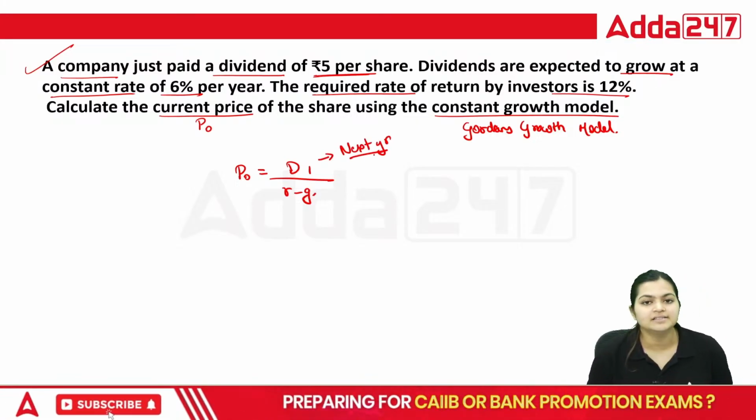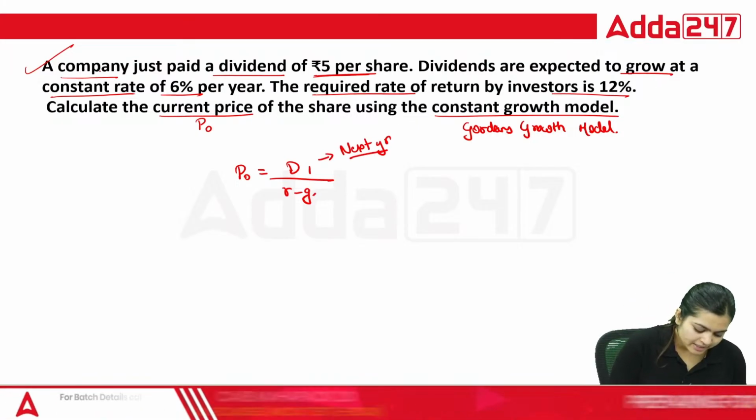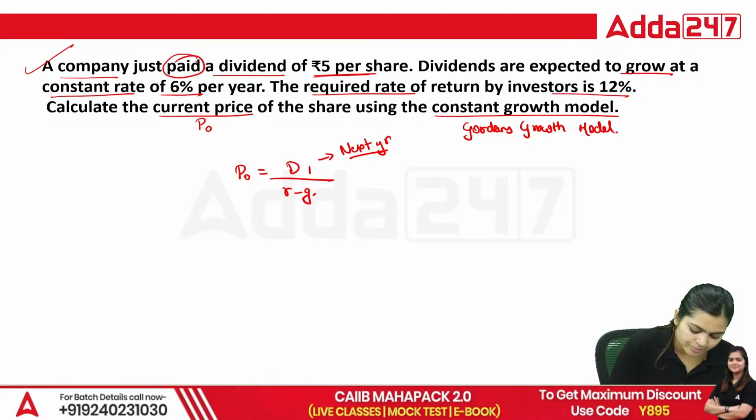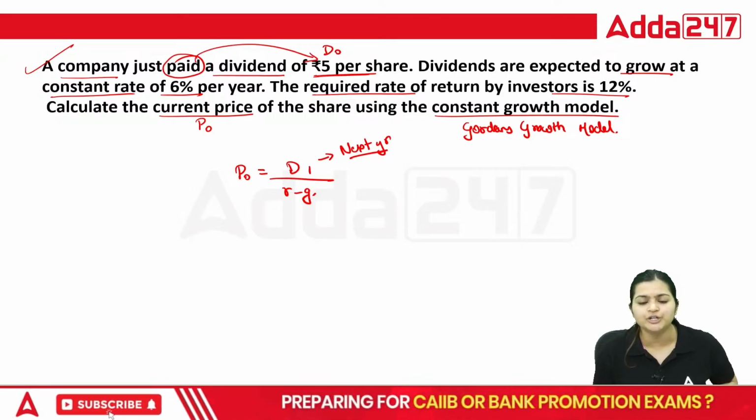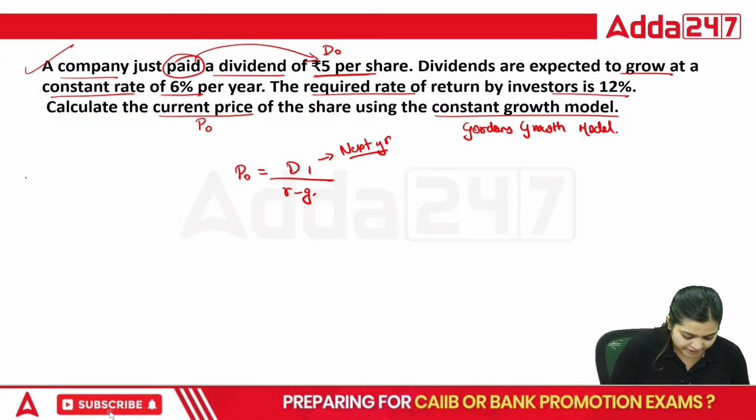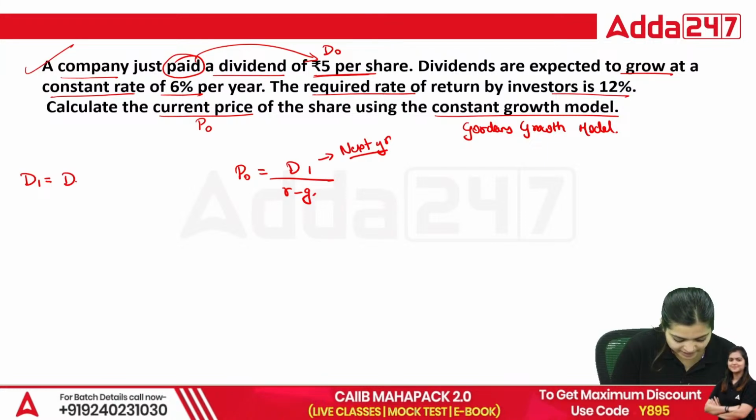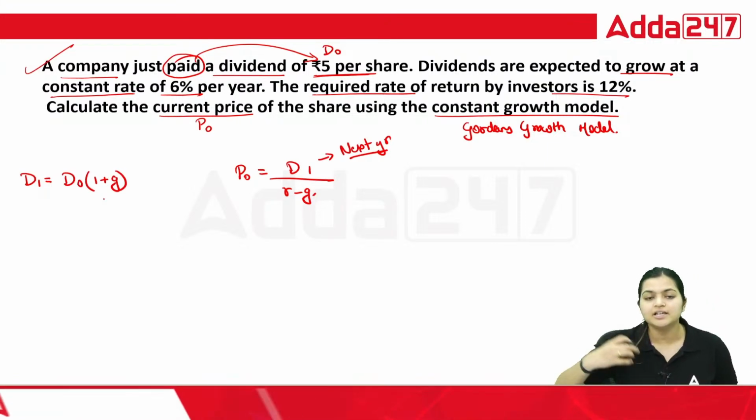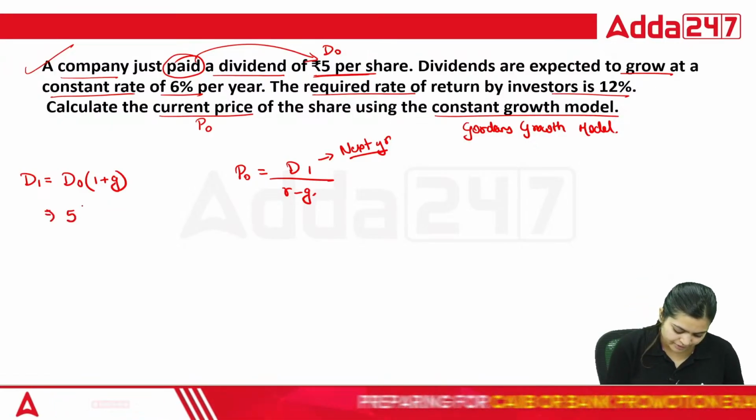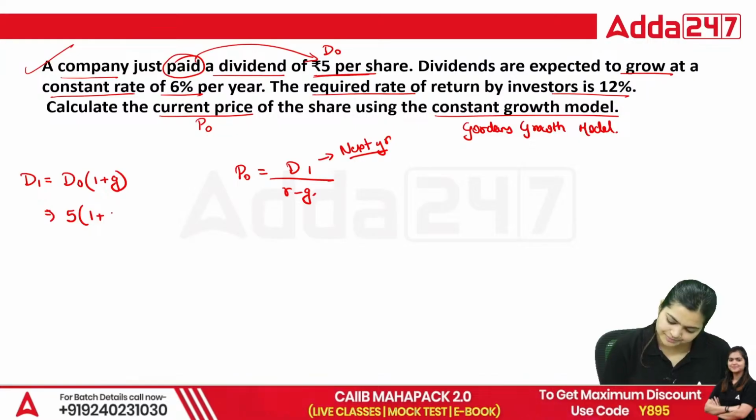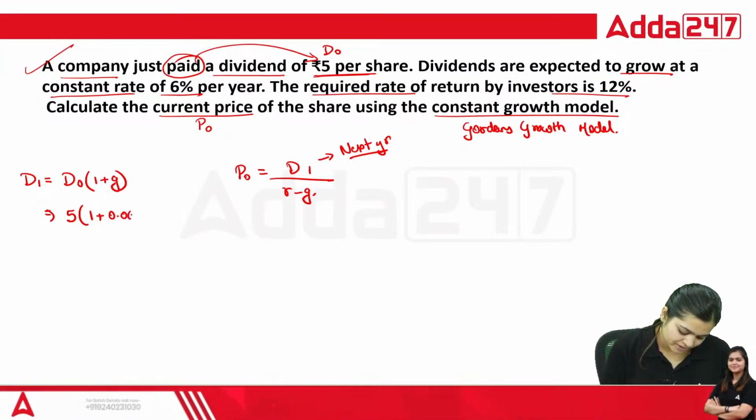Yes, next year dividend. If you read this question, a company just paid means this is your current year dividend. But in the formula we cannot use the current year dividend. So for calculating next year dividend, we take the current year dividend times 1 plus the growth rate. Dividends are also going to increase as per the growth. So current dividend 5, 1 plus growth is 6%, 0.06.